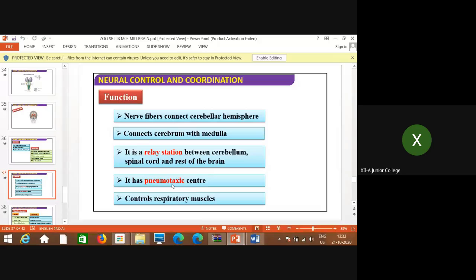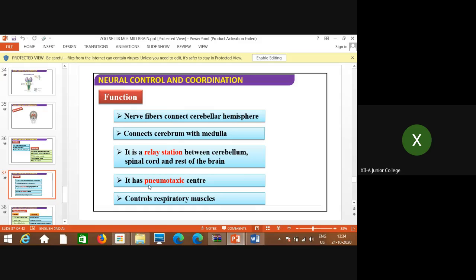It has the pneumotaxic center. Now try to understand the word pneumotaxic. Taxis refers to a type of movement, and pneumo is related to the lungs. The lungs are part of the respiratory system.